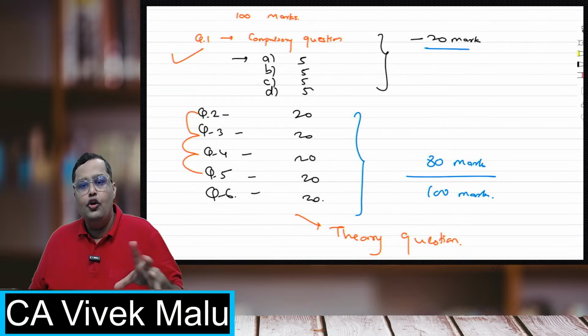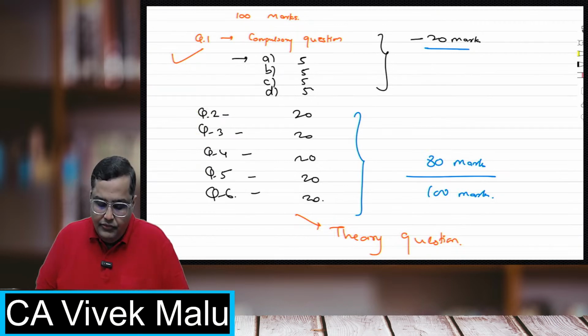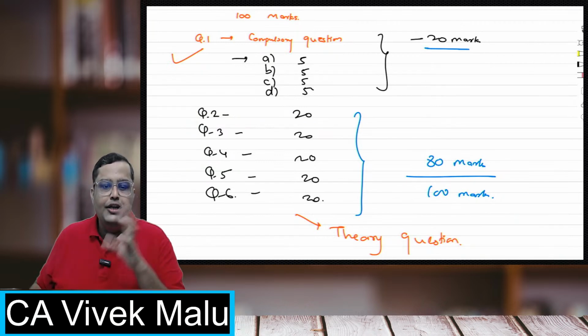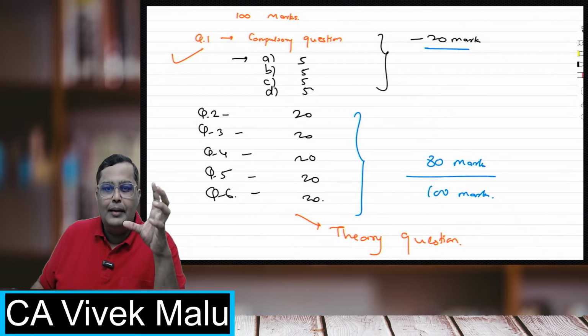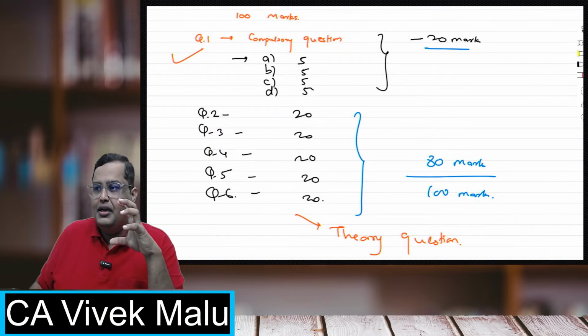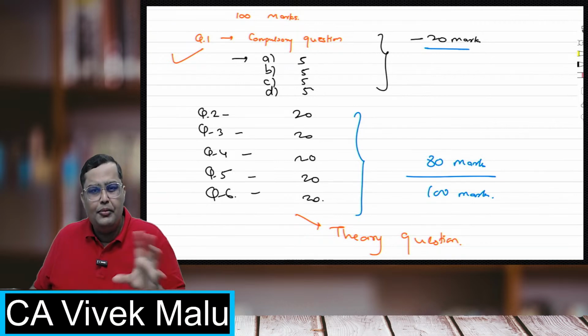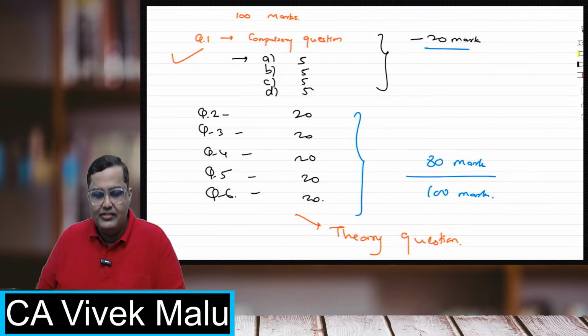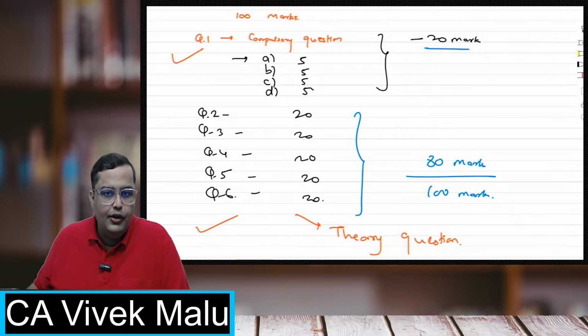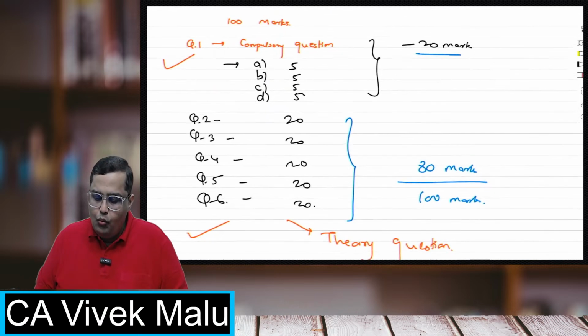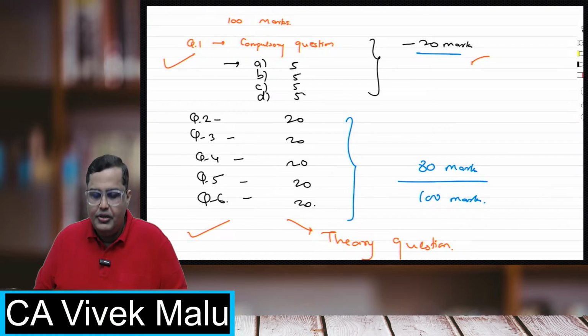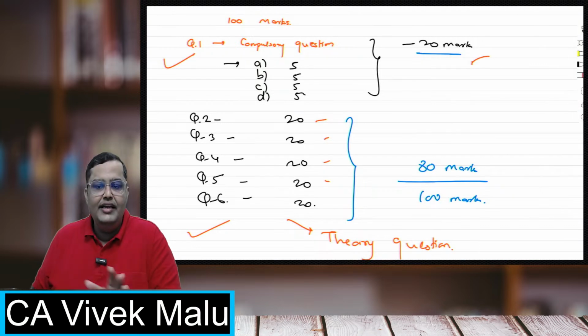But students who are not comfortable with solving practical problems can skip any of the above questions. Obviously, they skip a chapter which they find very difficult. Many students tend to ignore standard costing or contract costing. Any chapter which you don't like, you may skip the question based on that, and try to solve the theory questions instead. So question number 1 is compulsory for 20 marks, and from the remaining 2, 3, 4, 5, 6, you have to attempt any four. That is 80 marks.